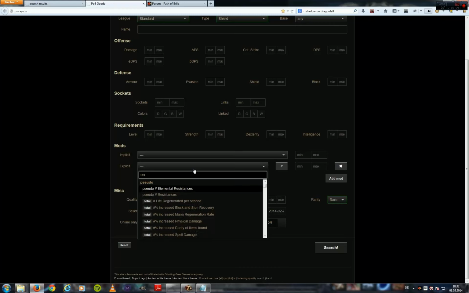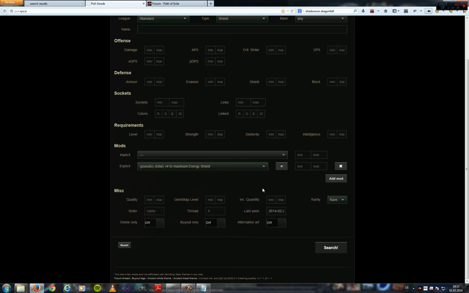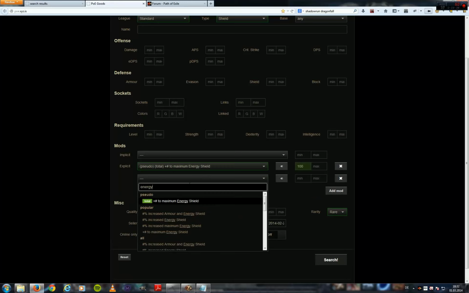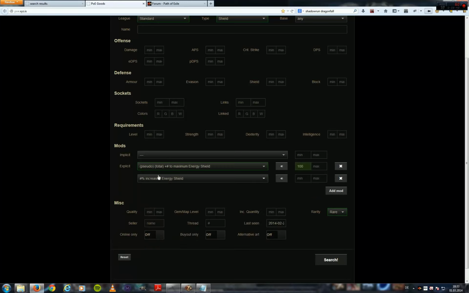In my case, it's going to be energy shield. So let's start with maximum energy shield, why not? Let's say we're looking for items with at least 100 energy shield. Let's add another mod here, and let's go for energy shield again, but this time increased energy shield percentage. And our item had 84, so let's search for 70 first. Or maybe let's search for 50 first, so we can get a greater range of items to look at.